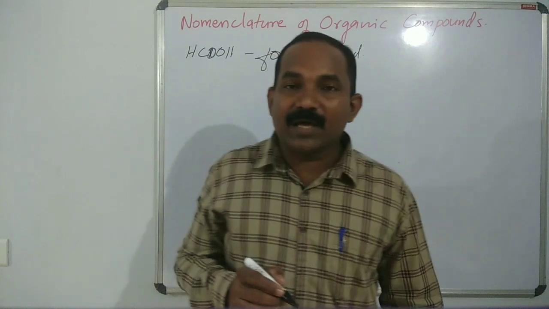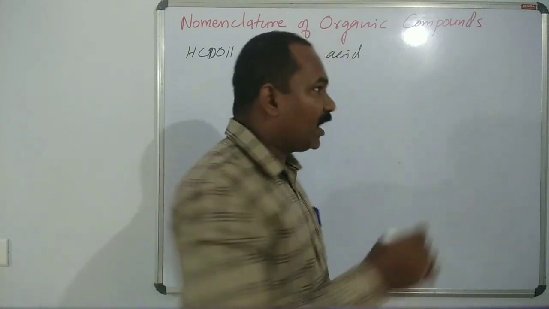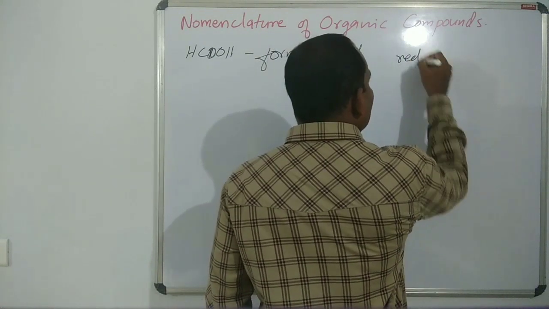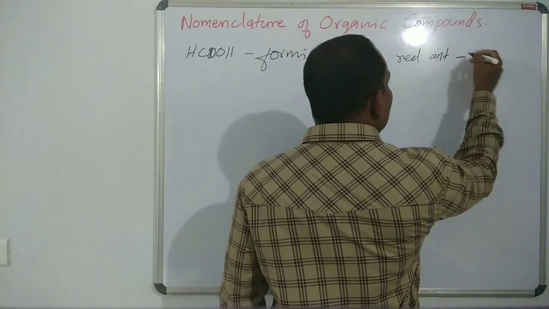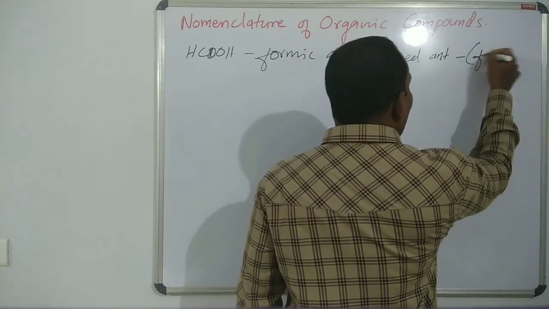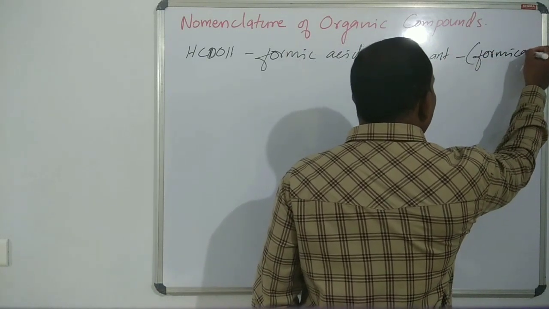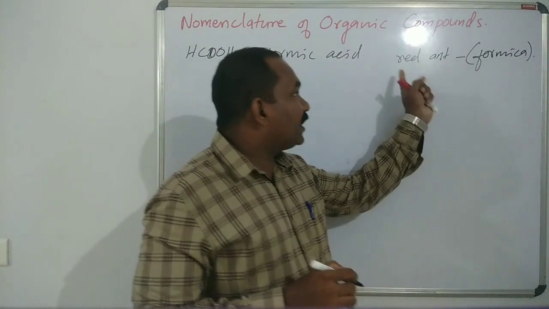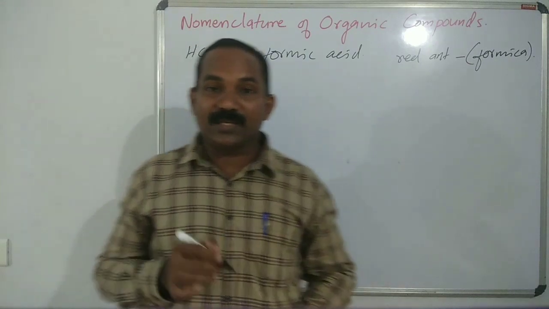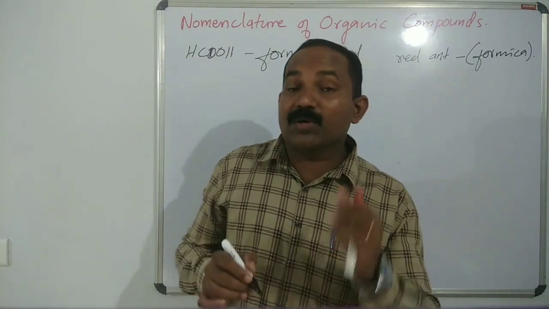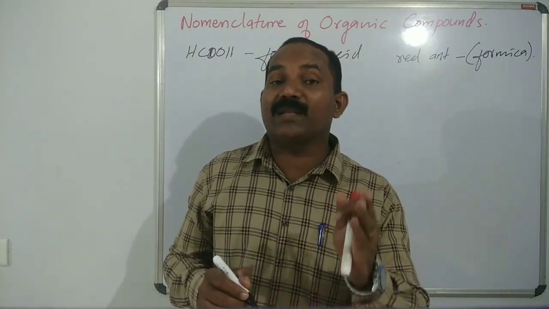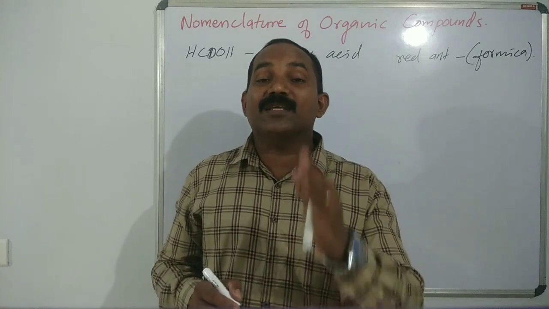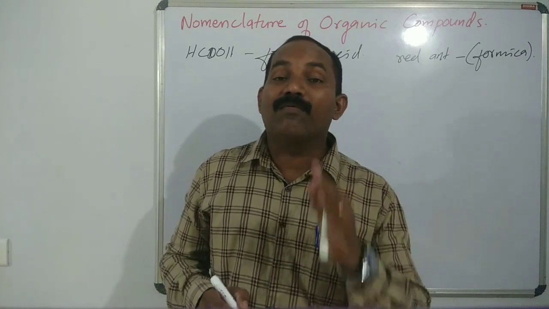Formica means red ants. It is taken from formica. So from the red ants the substance is obtained, the origin is from the red ants, and the acid is named formic acid.